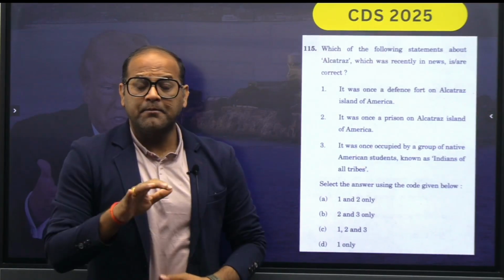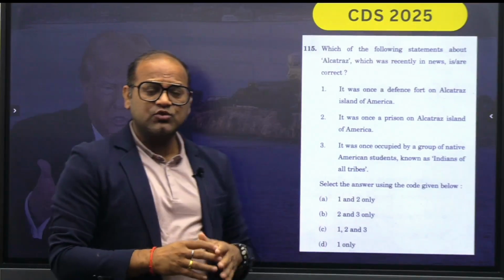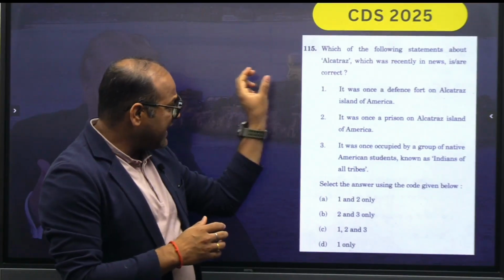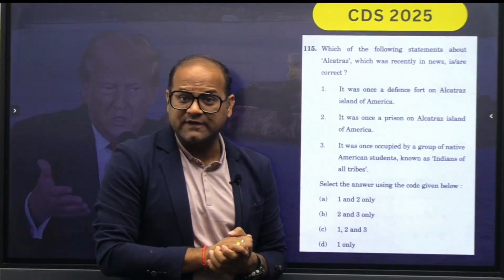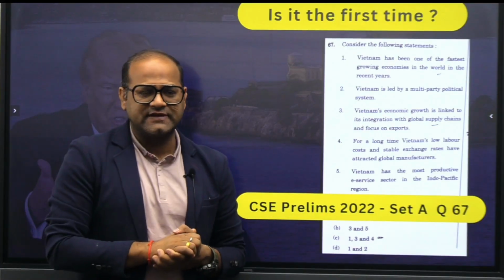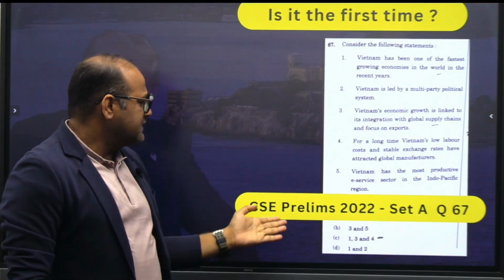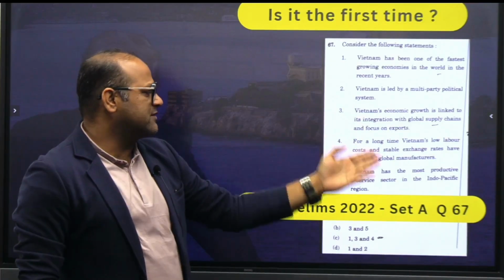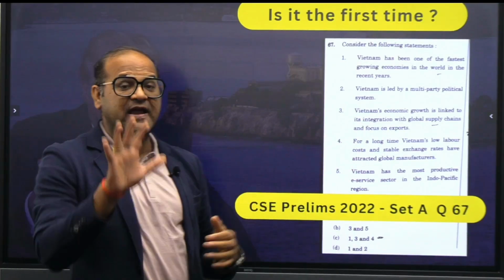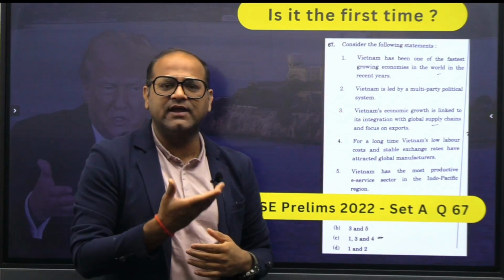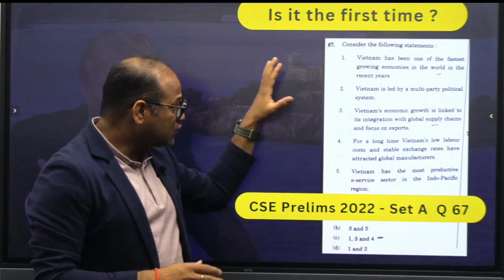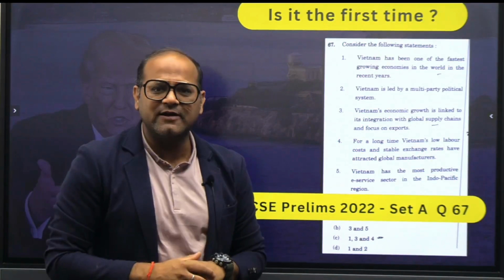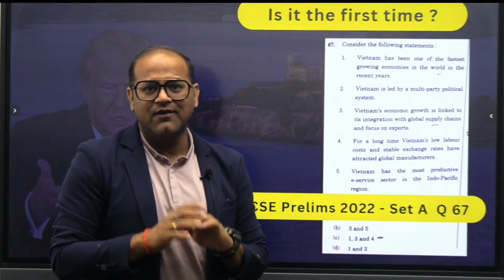Let's understand it. But wait, क्या ऐसा क्वेश्चन यूपीएससी ने पहली बार पूछा है? क्या ऐसे किसी एक टॉपिक के ऊपर ऐसे क्वेश्चन which is not related to India has UPSC asked for the first time? No. Definitely it is not for the first time UPSC is asking such question. In CSE Prelims 2022, if you will check the question number 67 of set A, you will find 5 statements on Vietnam. This, using common sense, you can solve by eliminating the options. This I have already covered in one of the videos. But this question on Vietnam itself was asked by UPSC, and that too 5 statements were given on Vietnam itself.